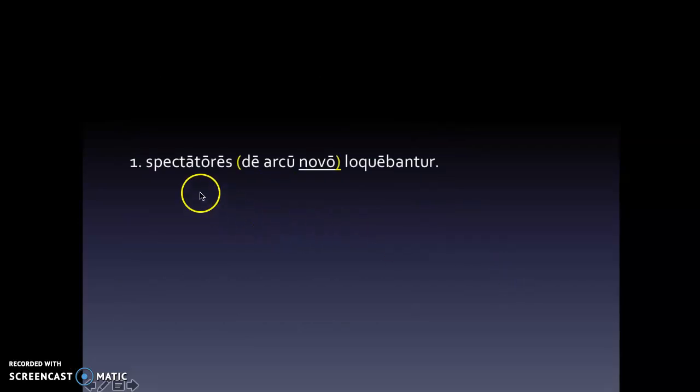All right, let's look at our first sentence. Novo here is an adjective and it's modifying arcu, and this is a prep phrase. So for our main sentence, we've got a nominative subject and then we've got our deponent verb. So the main part of our sentence is the spectators were talking. We can throw in our prep phrase: the spectators were talking about the new arch.